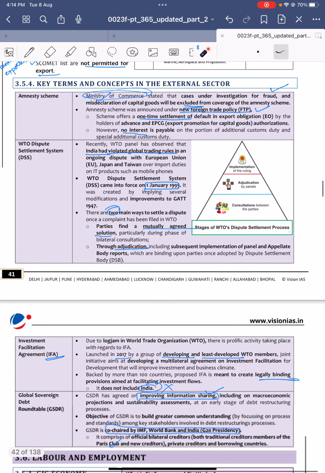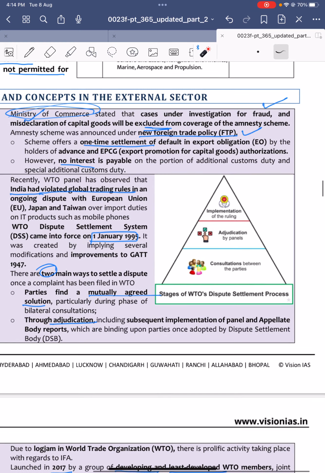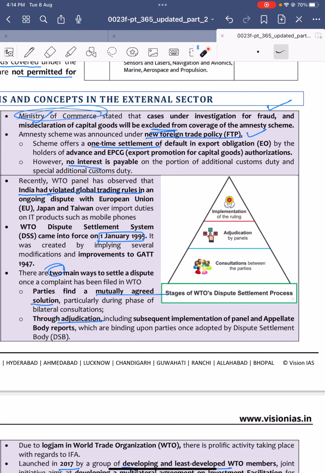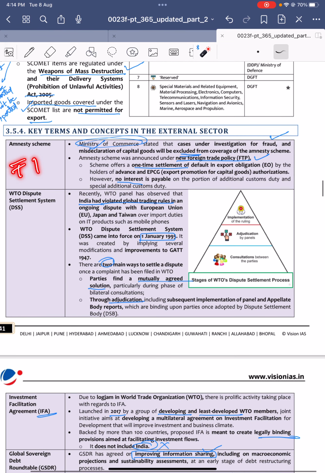Okay. Next, key terms and concepts in the external sector. Amnesty scheme. Recently, the Ministry of Commerce stated that those cases which are under investigation for fraud and misdeclaration of capital goods will be excluded from the coverage of the amnesty scheme. This amnesty scheme was also announced under the foreign trade policy. It is a one-time settlement of the default of the export obligations.